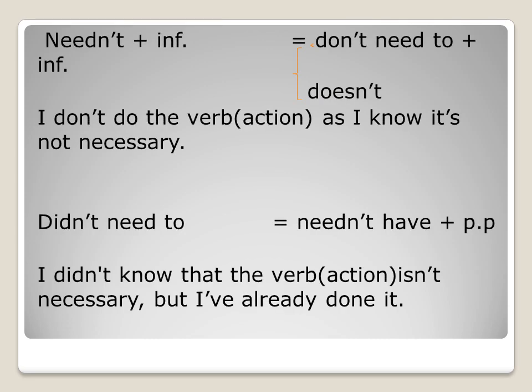The difference between needn't and didn't need to. Needn't equals don't need to or doesn't need to. So this means I don't do the verb or action as I know it's not necessary. You needn't go to the supermarket because we have everything in the fridge or in the kitchen. So I do not do the action as I know it's not necessary.